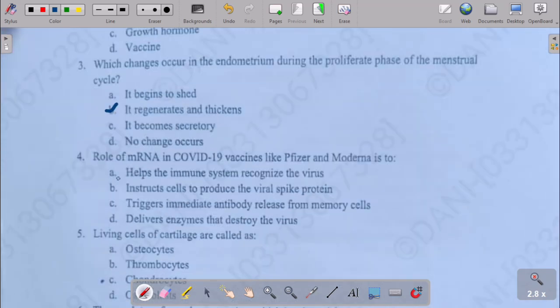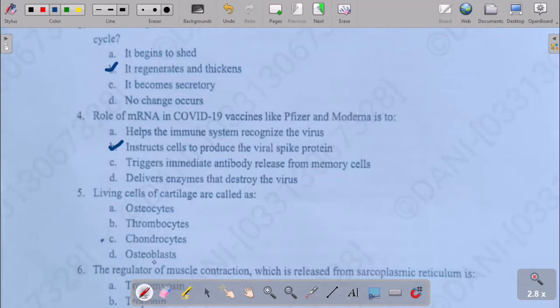So the next question is: the role of messenger RNA in COVID-19 vaccines like Pfizer and Moderna is to help the immune system to recognize the virus. Option A, instruct cells to produce viral spike proteins. Option B, triggers immediate antibody release from the memory cells. Option D, delivers enzyme that destroys the virus. So beta, our right option is instruct cells to produce spike proteins.